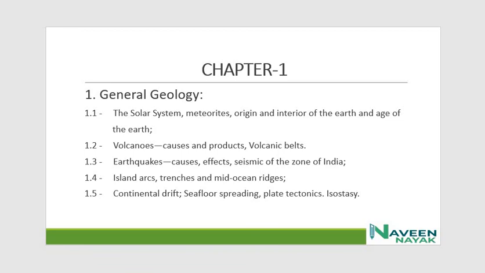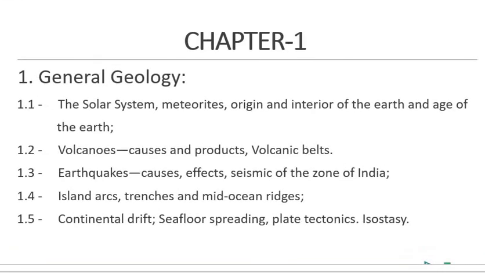We will see topics 1.2 and 1.3. When you come to the next class, please learn this 1.1 topic.